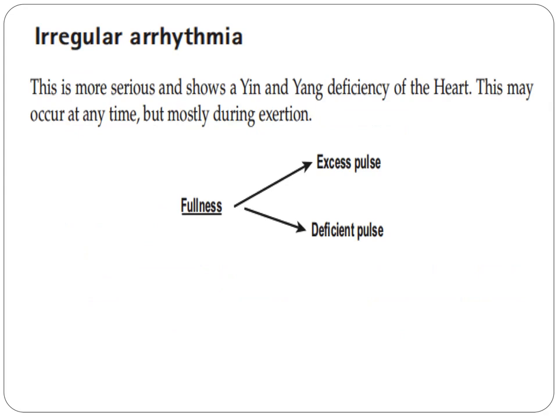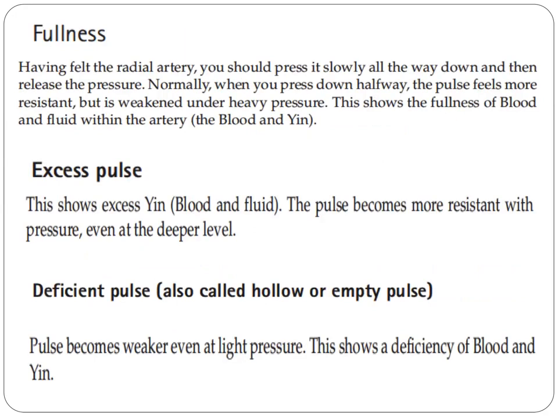So in fullness, there is an excess pulse. There could also be a deficient pulse. Having felt the radial artery, you should press it slowly all the way down and then release the pressure. Normally, when you press down halfway, the pulse feels more resistant, but is weakened under heavy pressure. This shows the fullness of blood and fluid within the artery. That's the blood and yin.